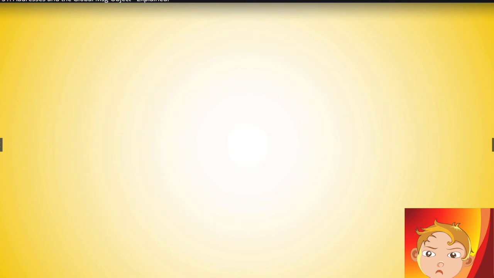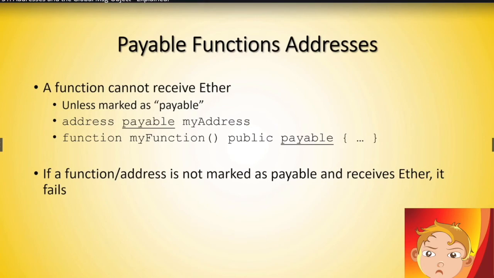Okay, let's go to the payable functions. We've seen that you have to mark functions as payable if you want to receive ether. So for example, my function public payable. Just as an FYI, if the function is not marked as payable, but you still send ether there, then it will just throw an exception and it will fail. More on payable functions, or on functions in general, in one of the next lectures.